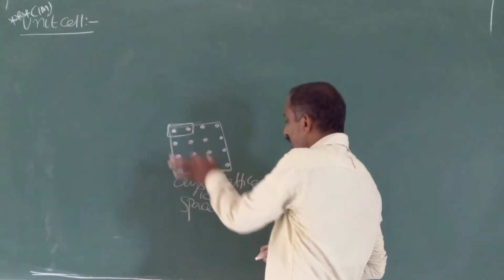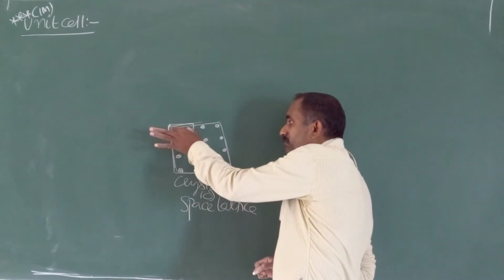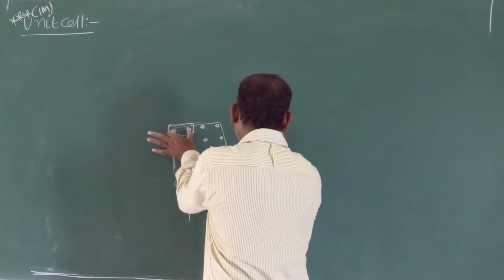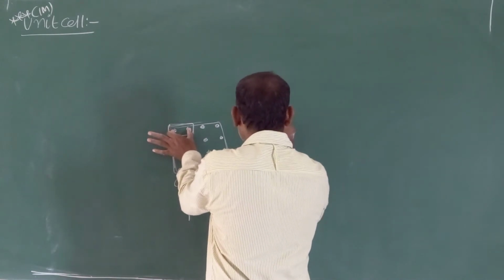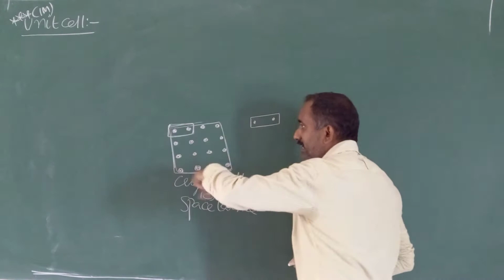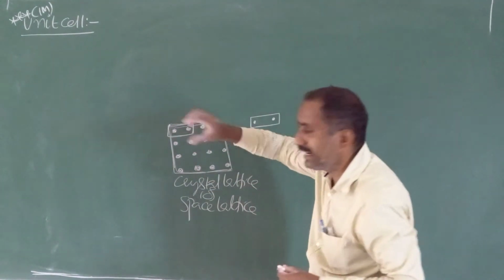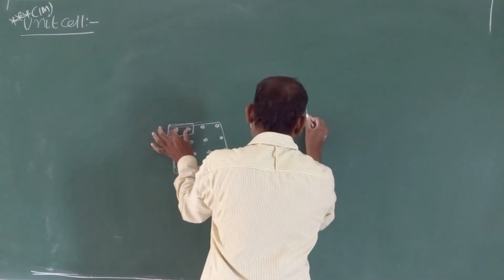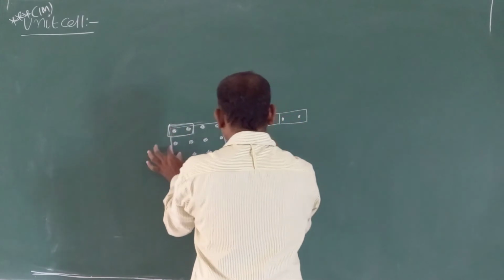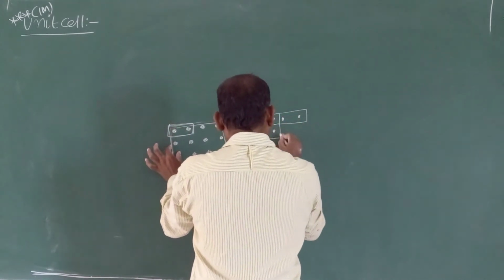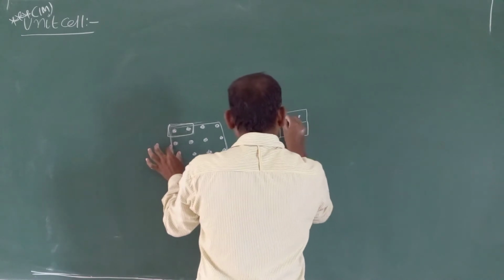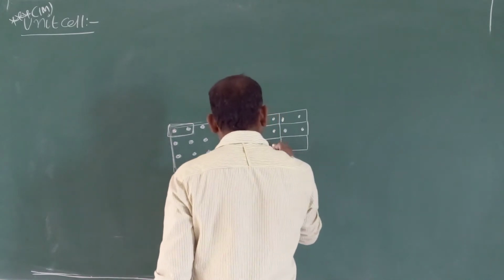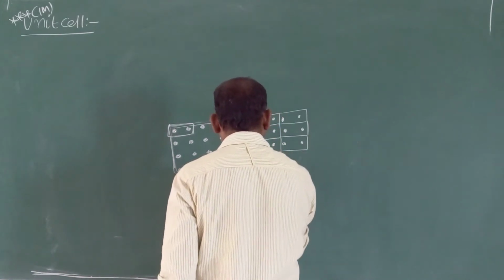Just for understanding purpose, in the entire crystal lattice, I am considering this is the smallest unit. If the smallest unit is repeated in all directions... Now this is the entire crystal lattice. In the entire crystal lattice, I am selecting the small part. This small part is repeating in all directions. All directions means around x direction and y direction and z direction. Anyhow, z direction we are not able to draw on the board.